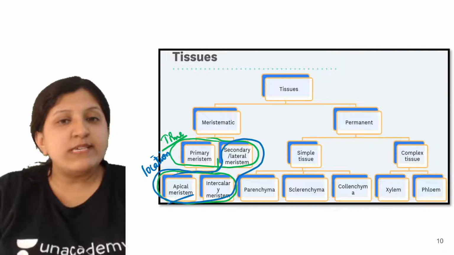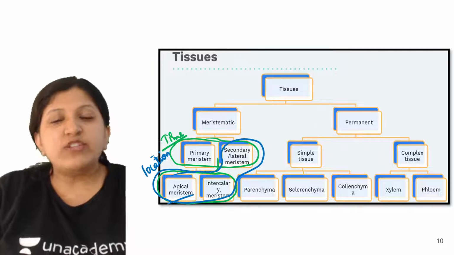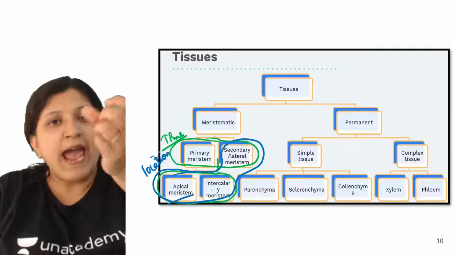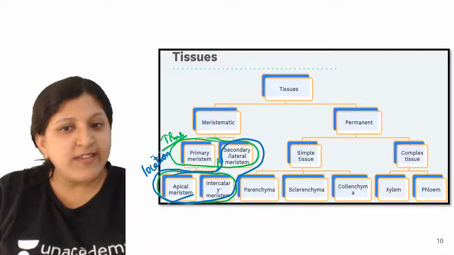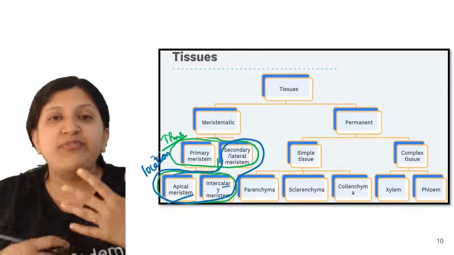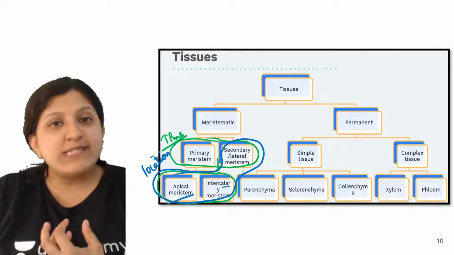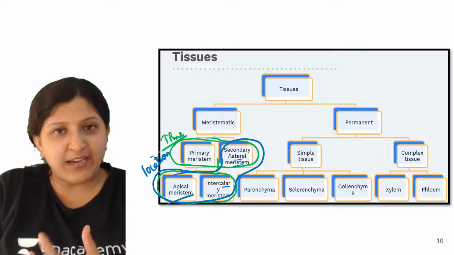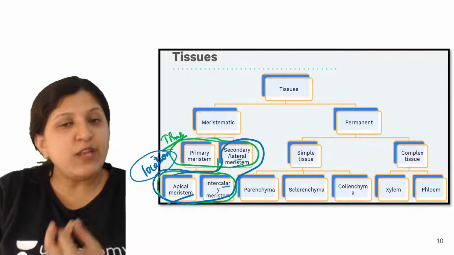Now this is at the apical area. The apical meristem itself is spreading a little bit and forming a bud and a leaf. That is the intercalary meristem. Later, when further division occurs, there is a secondary meristem, which is the lateral. That is why it comes under location also.